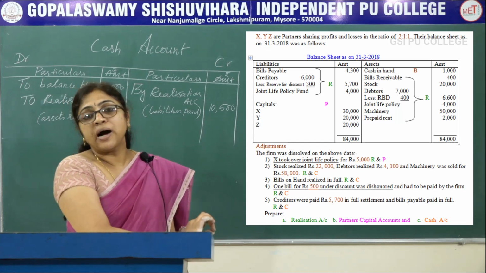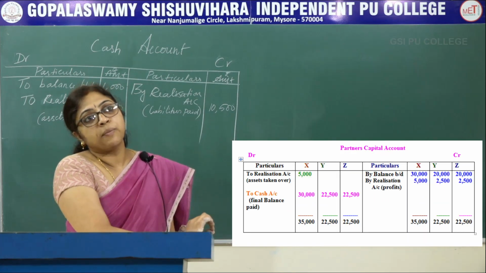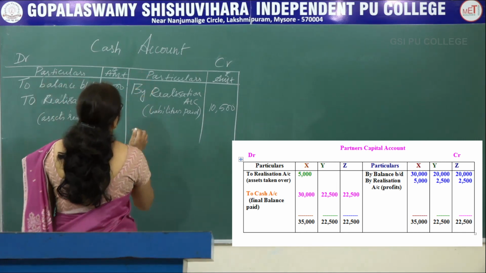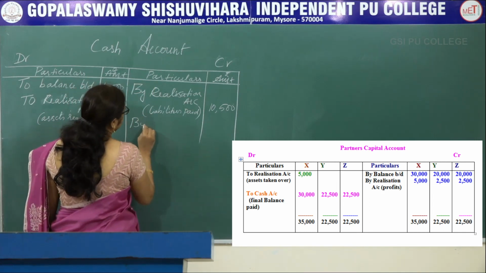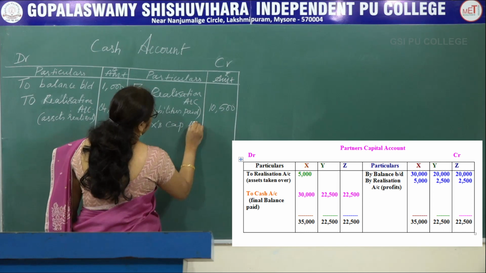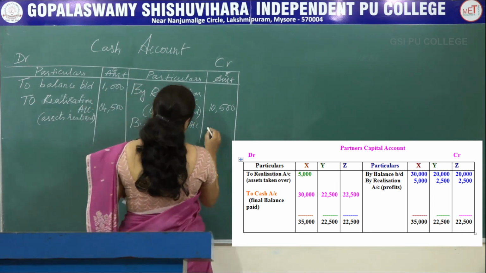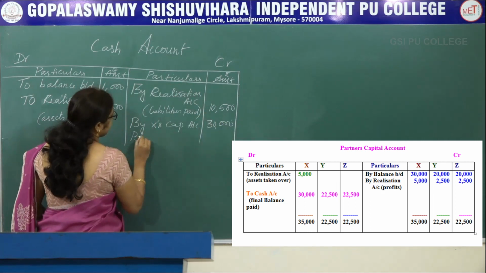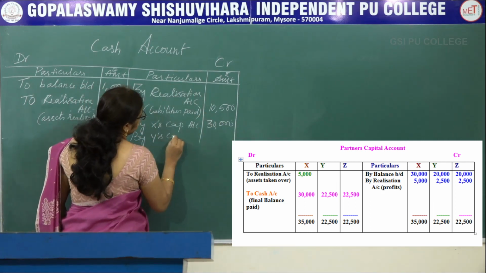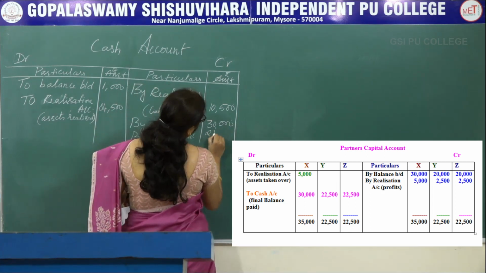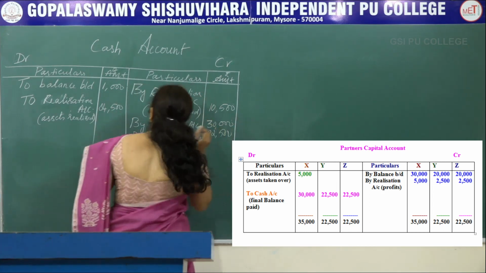Now see the partner's capital account. The balance in the partner's capital account should be brought down to cash account by X capital account, 30,000. Next, by Y's capital account, that is 22,500.